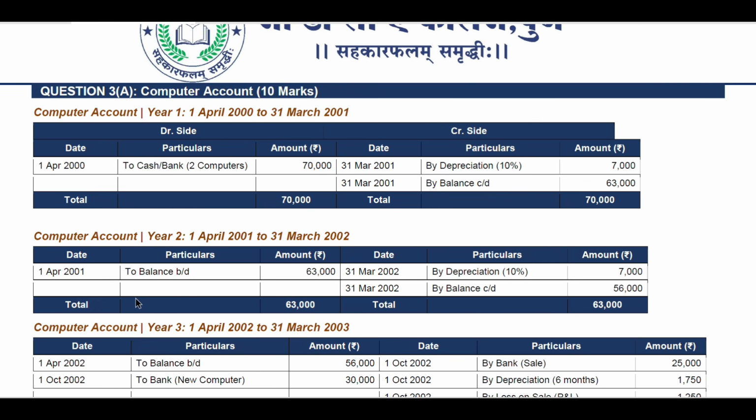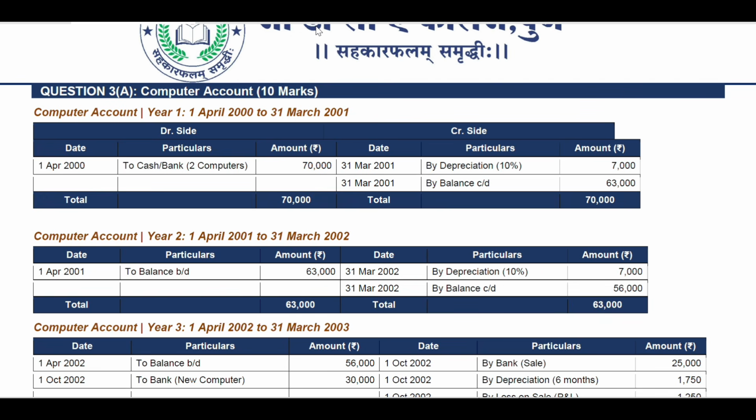Then the next question, question number 3, was about computer accounts. The given question was to generate computer accounts for 3 years, from 2000 to 2003. That we are going to see now. That carries 10 marks. Again we have to make some tables and some adjustments. So I will see what can be done. Let's see that.